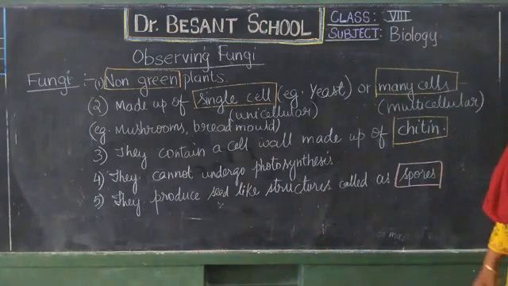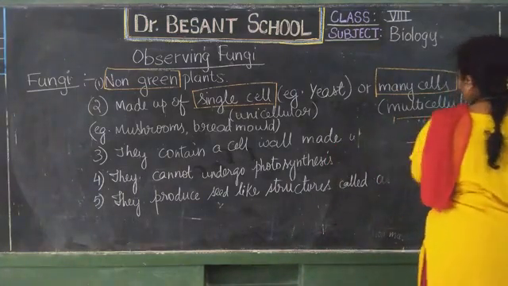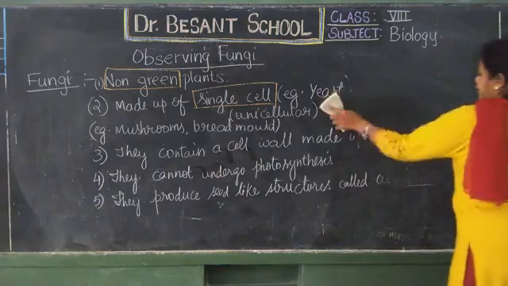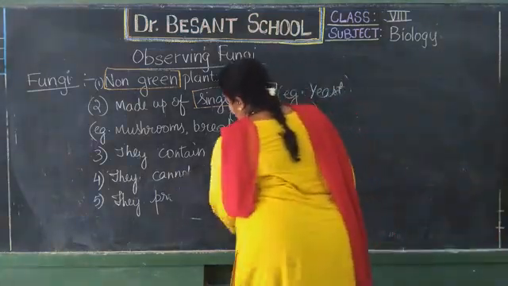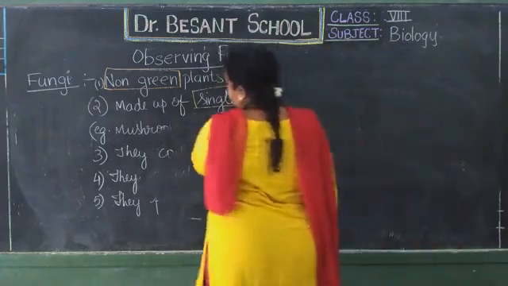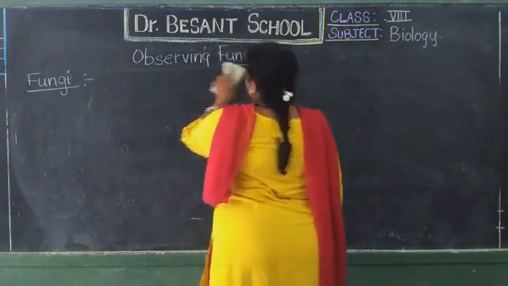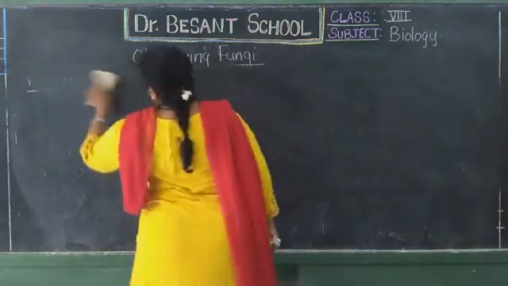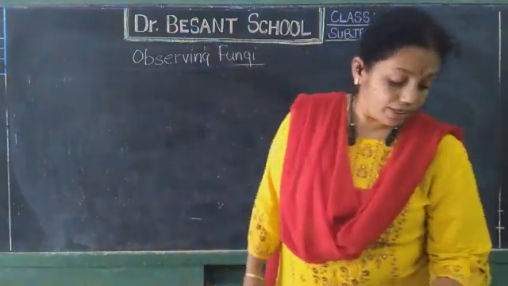Few points about fungi are written. Very good. Then we go to the next part, that is how to observe the fungi, and then we can draw the diagrams of fungi also. How we can draw.